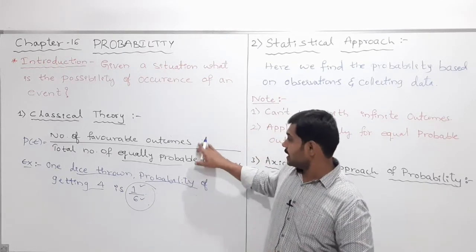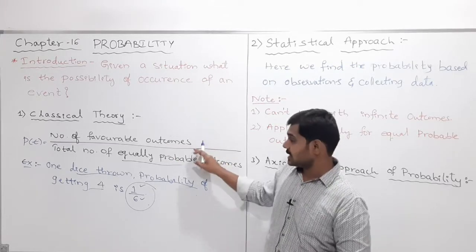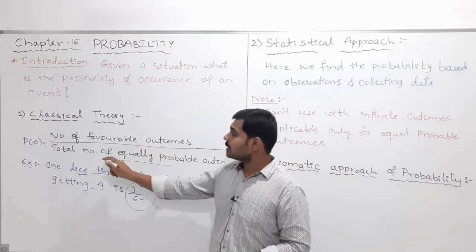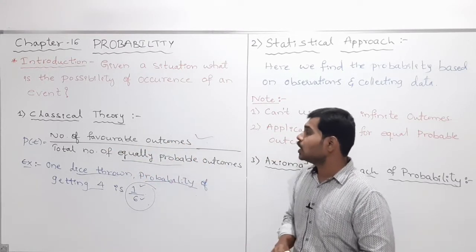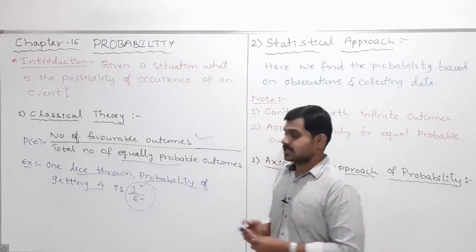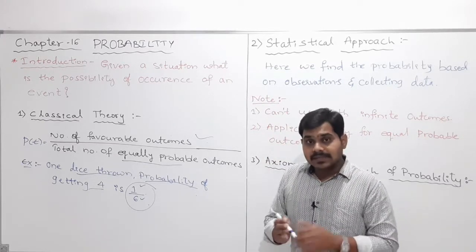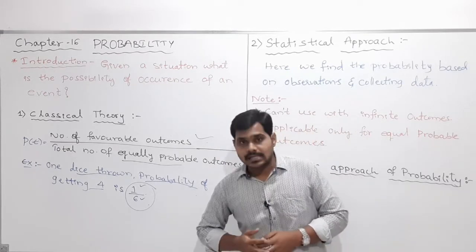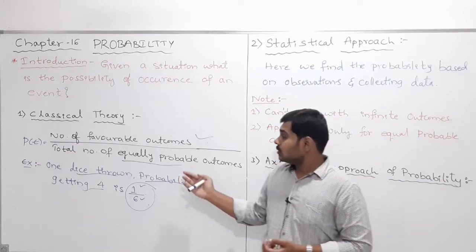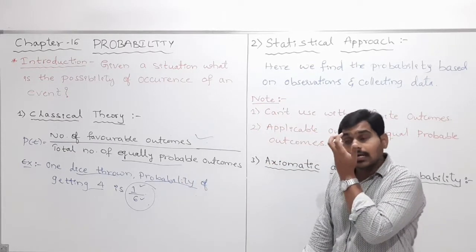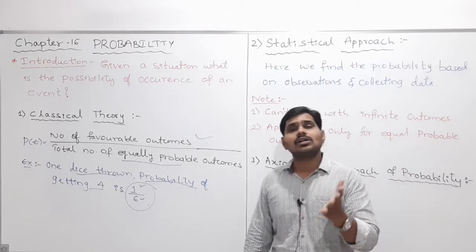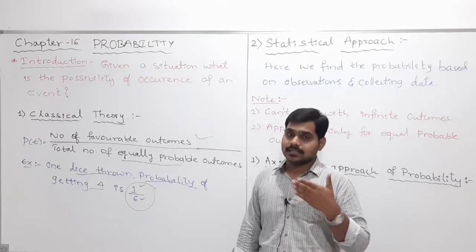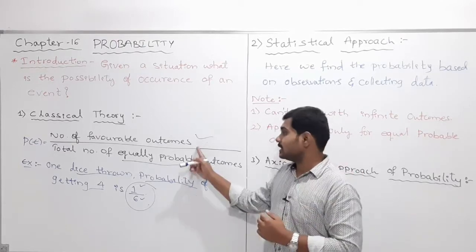So this is the classical theory. To get the probability of any event, the formula is number of favorable outcomes divided by total number of equally probable outcomes. Clear? My dear students, please remember this theory has a limitation, a demerit. Here we should take equally probable outcomes, but we won't get equally probable outcomes every time. In such situations, this theory fails.